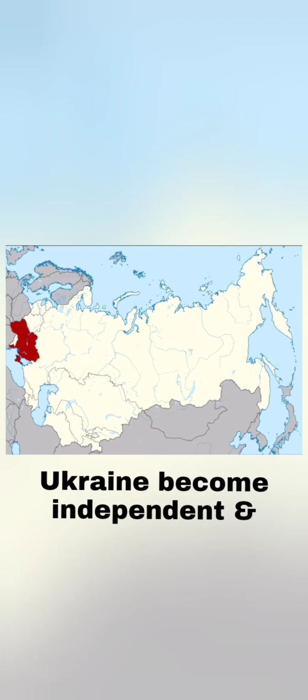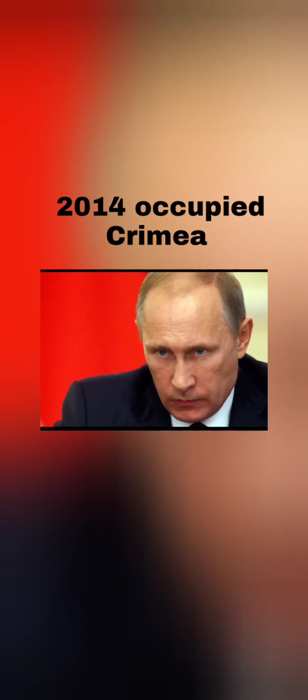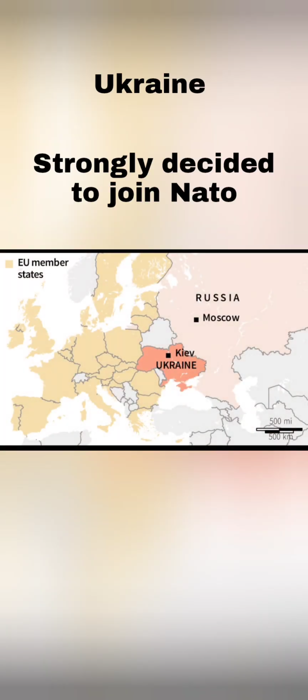In 1991, the Soviet Union collapsed and Ukraine became an independent country. After 1991, Ukraine is no longer controlled by Russia. After that, Ukraine officially wanted to join NATO. In 2008, NATO said Ukraine can become a member in future. In 2014, Russia took Crimea from Ukraine. In 2022, Russia invaded Ukraine. After the 2022 war, Ukraine strongly pushed to join NATO.